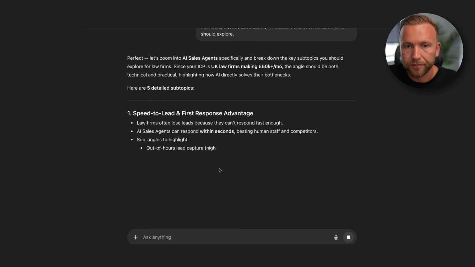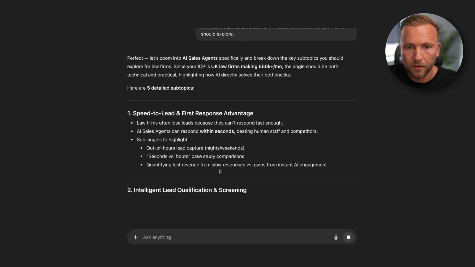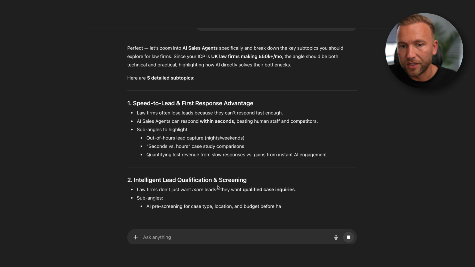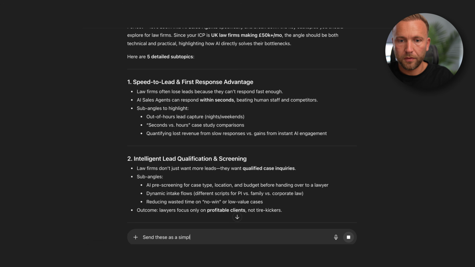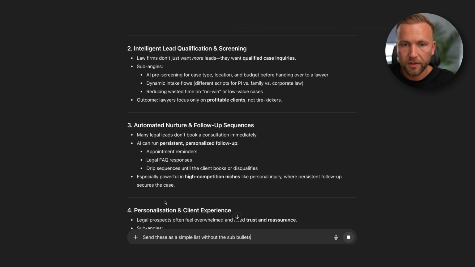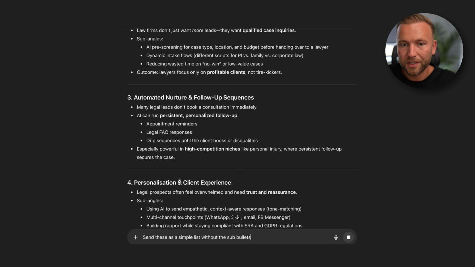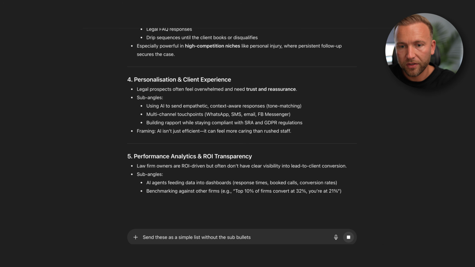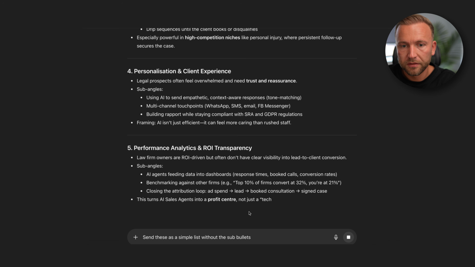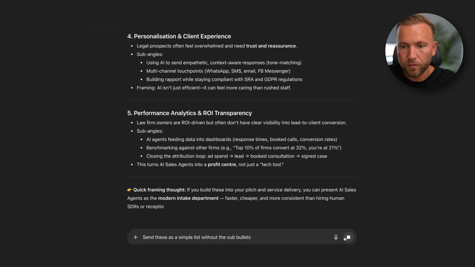Speed to lead, intelligent lead qualification and screening. Nice. Send these as a simple list without the sub bullets. Okay, I just want a list. Automated nurture and follow-up sequences, yes. Personalization and client experience, yes. Performance analytics and ROI transparency, yes. Great. So I just want them simplified.